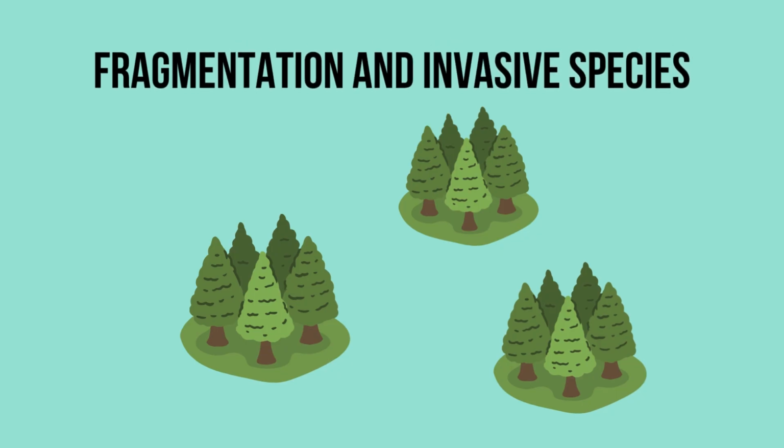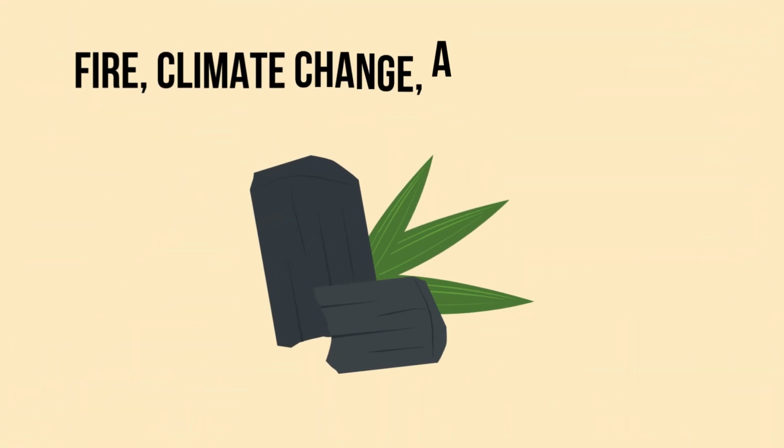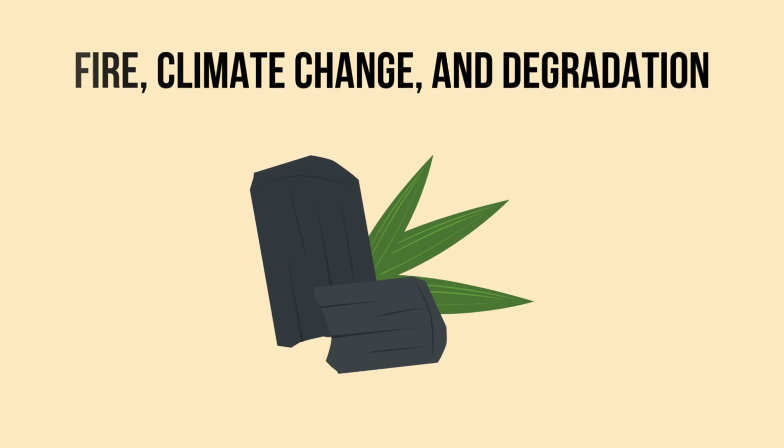Fragmentation and invasive species. Fragmentation creates smaller, isolated patches of forest that are more easily invaded by invasive species. These species spread more rapidly in fragmented landscapes, since patch edges are more accessible and often have conditions that favor invasives, such as increased sunlight and disturbed soils. Invasive species can further degrade habitat quality within these fragments, reducing the resilience of native species and leading to biodiversity loss.